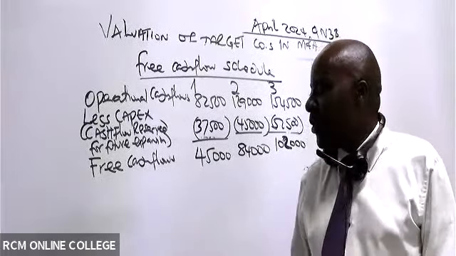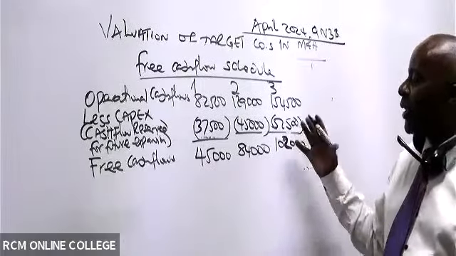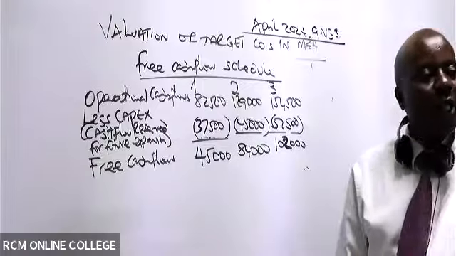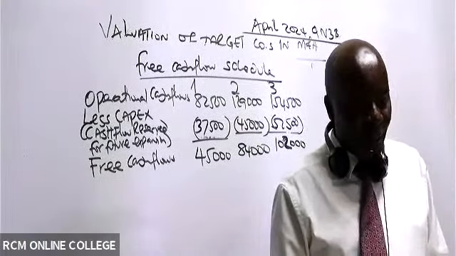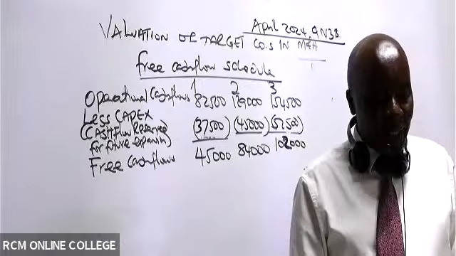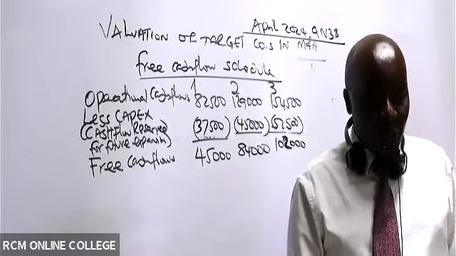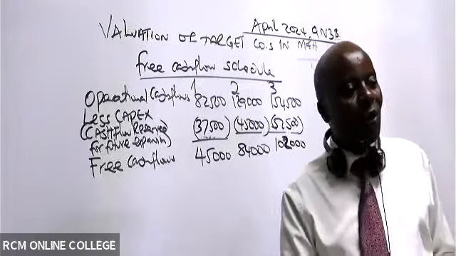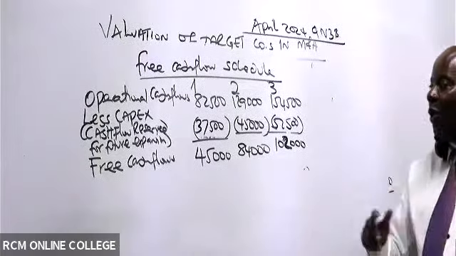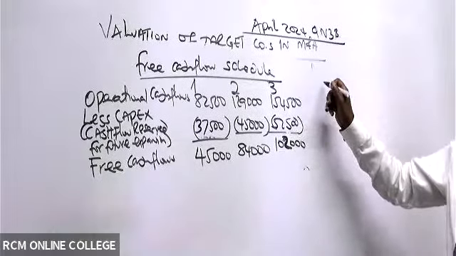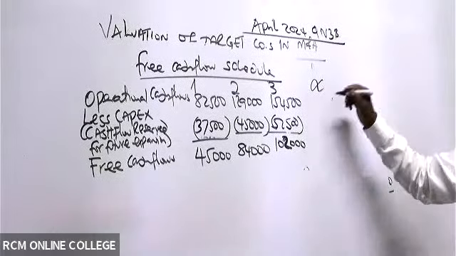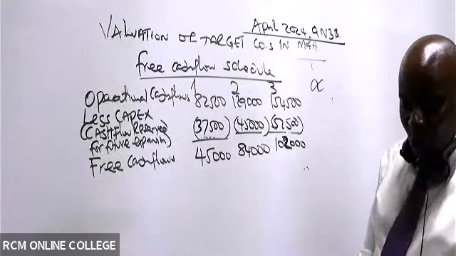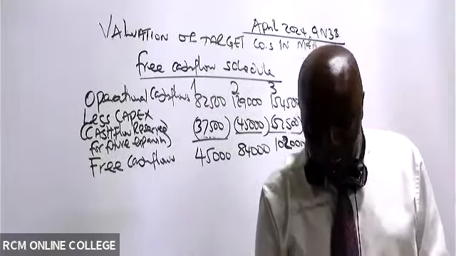And then again, remember, I've taught this for so long. I know some students will come and just discount this, and then they say now the firm value is the sum of the 3, forgetting note number 1. Note number 1 told us that from year 4 onwards, it's expected that the annual cash flows from Small Limited will increase by what? Are you able to see that concept of perpetuity? So you need to find something here, 3. So now from year 4, you need to value this using the Gordon model, and I will give you exactly 10 minutes to try this.